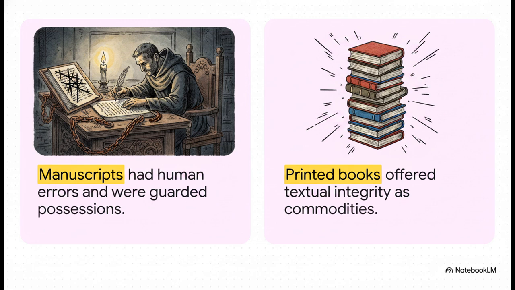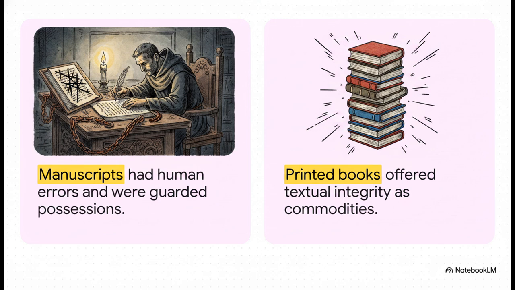Information finally broke free and literally went viral. Let's use some modern tech analogies to really grasp this shift. Hand-copied manuscripts were basically full of glitches. Every single time a monk copied a book, human error naturally introduced mistakes. Plus, these books were super rare, heavily guarded possessions.